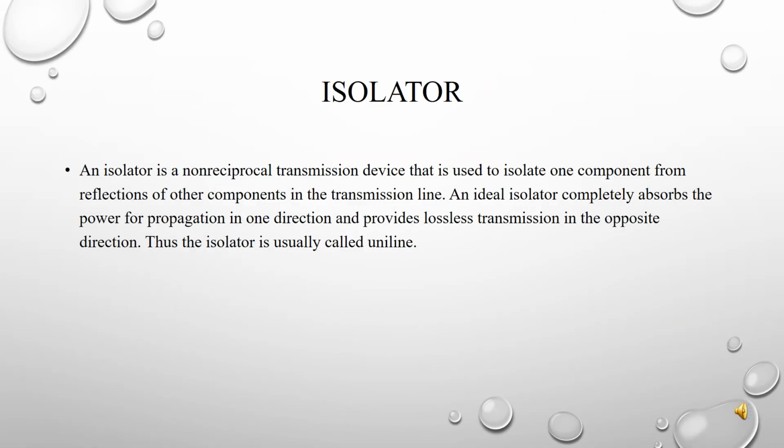The next one is the isolator. An isolator is a non-reciprocal transmission device that is used to isolate one component from reflections of other components in the transmission line. An ideal isolator completely absorbs the power for propagation in one direction and provides lossless transmission in the opposite direction. Thus, the isolator is usually called a uniline.